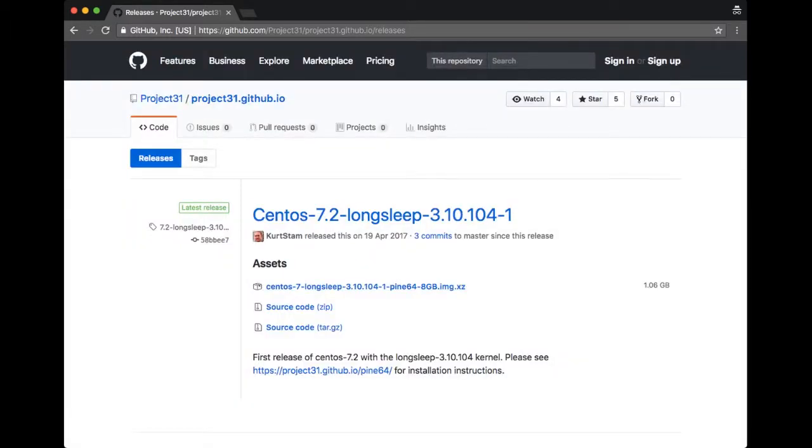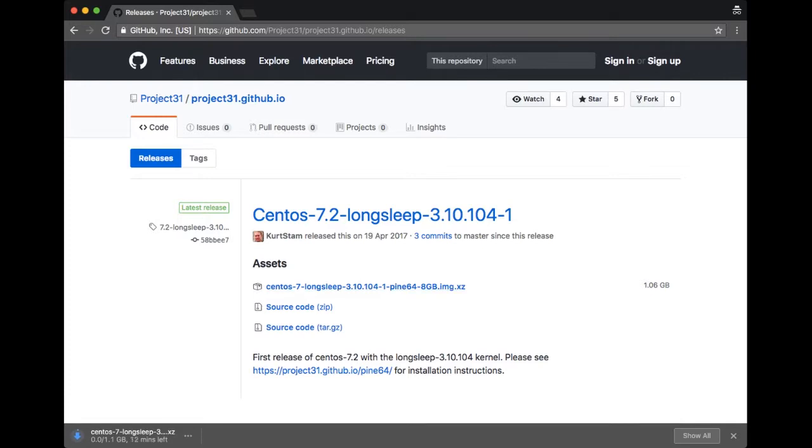Okay, now what we need to do is to download this image to our computer. It will just take a while. The image is archived, so after downloading we need to extract the archive and write this image to the SD card.